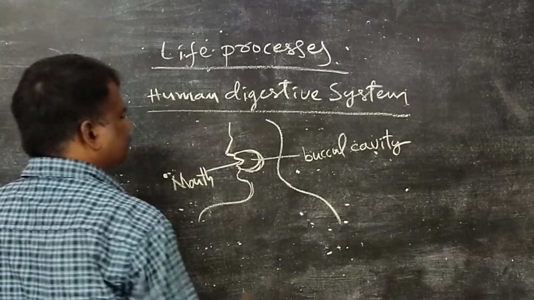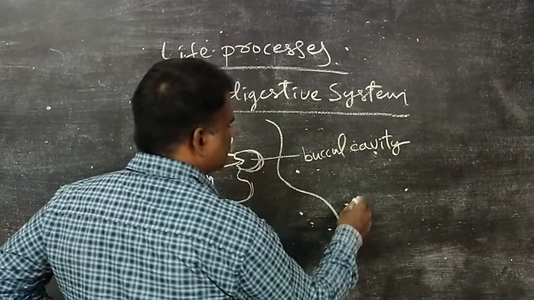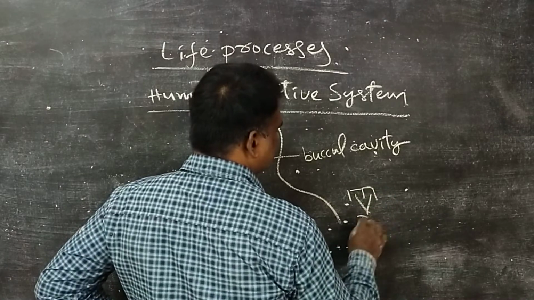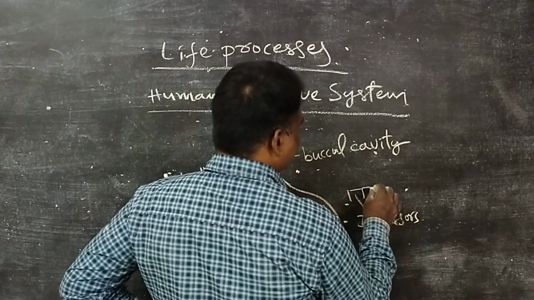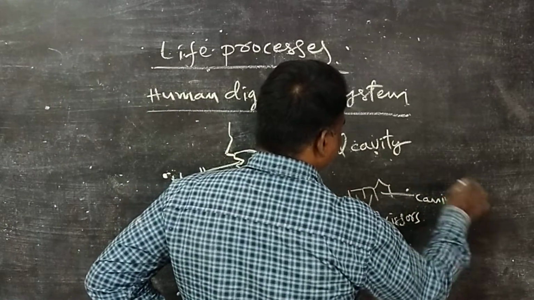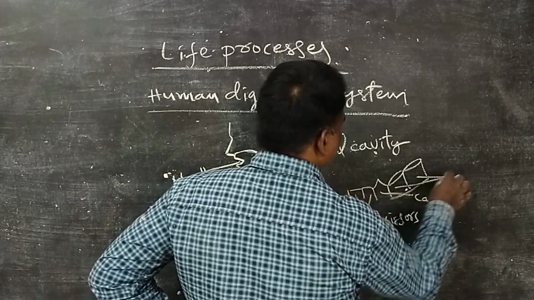Buccal cavity. Then what is there in the mouth? Mouth, tongue is there, and teeth also present. Incisors, canine, premolars, these are premolars,